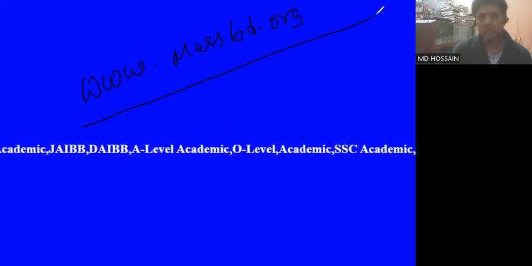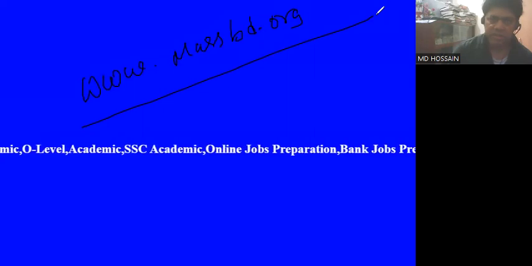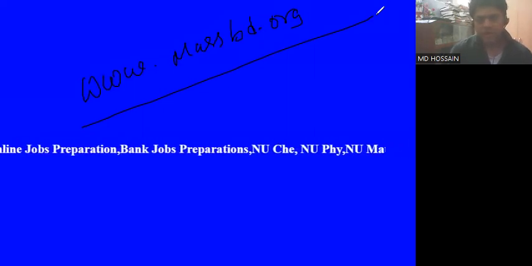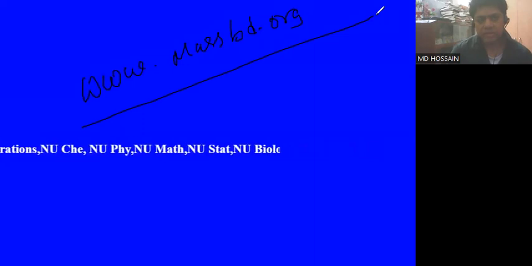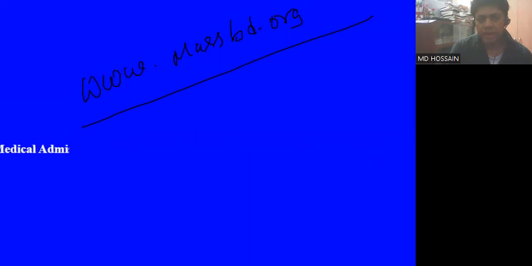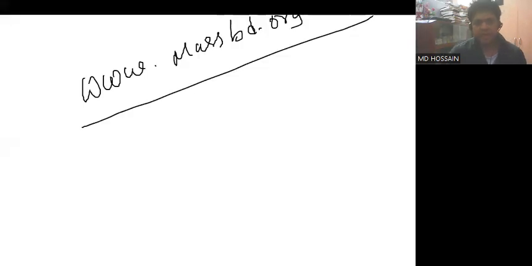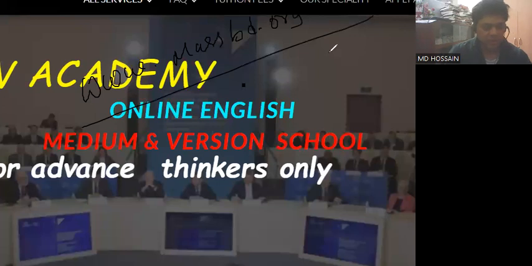I am mentioning my website, www.massbd.org. To reach it, just go to Google, type the website address and press enter. After pressing enter, you will find this website, and you will click on the button ABM Academy, Anwari English Version and Medium Academy. Just click here.